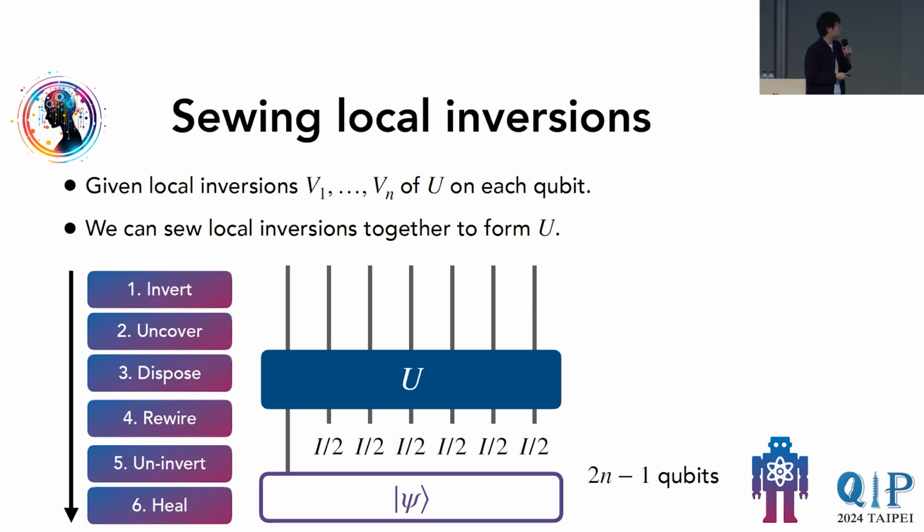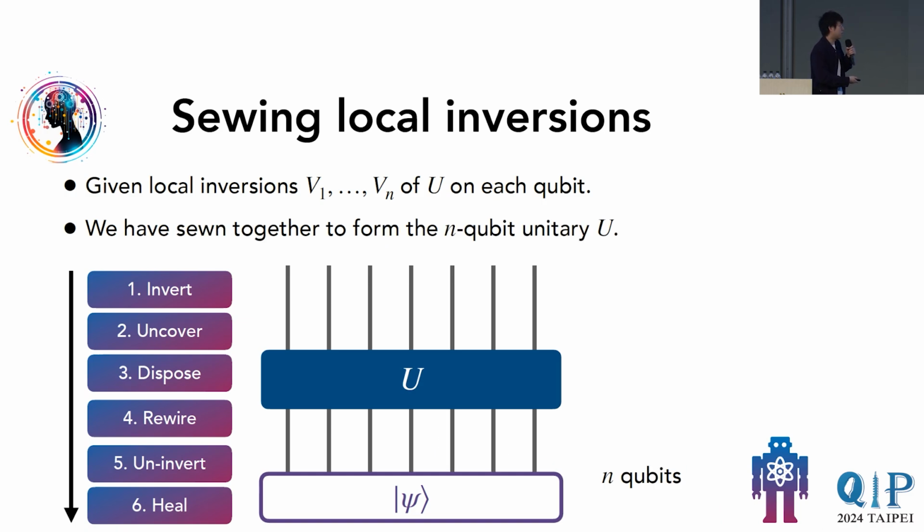And then we can run these 6 steps again and again in arbitrary order. We can do it with the first qubit, third qubit, sixth qubit. We can run it in arbitrary order and gradually throw away all these maximally mixed states, and at the end we will have this ground truth U being applied onto the n-qubit state psi. And hence, initially we have these local inversions, but we don't know what U is. Using this procedure, we will be able to sew together these local inversions in order to form the n-qubit unitary